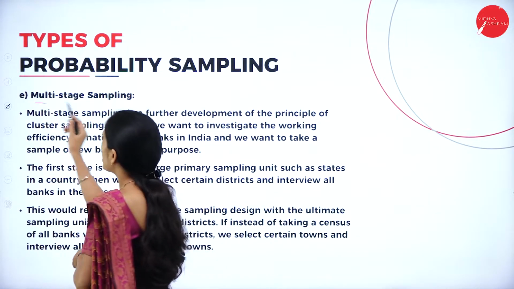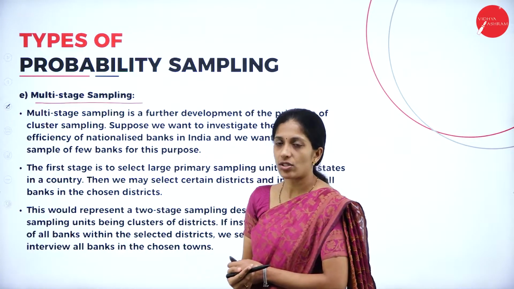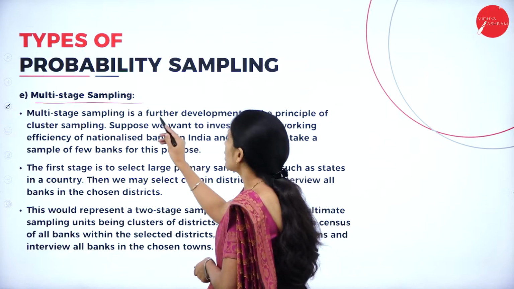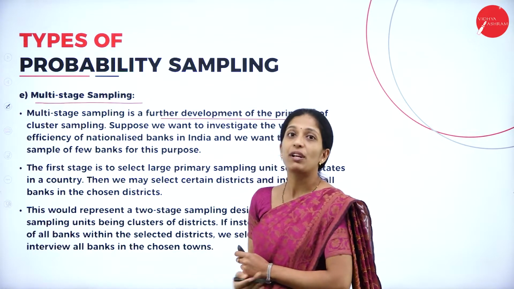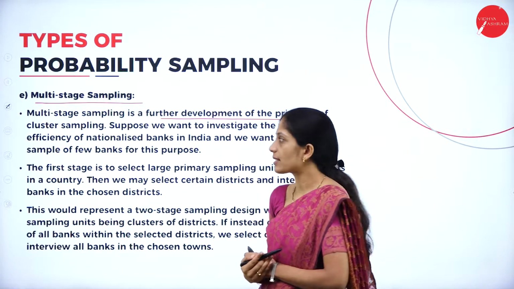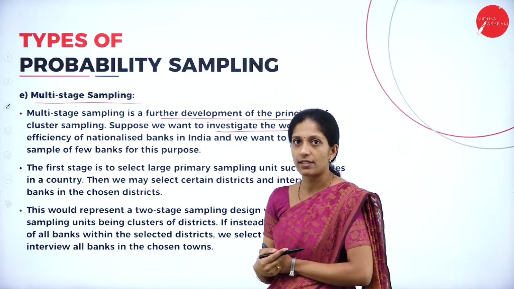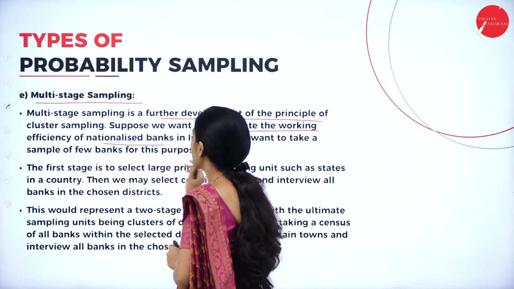Next type is multi-stage sampling. So let us see what this multi-stage sampling is. It is a further development of the principle of cluster sampling. Suppose we want to investigate the working efficiency of the nationalized banks in India.